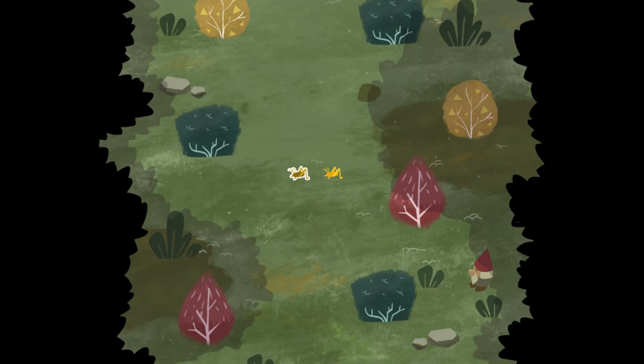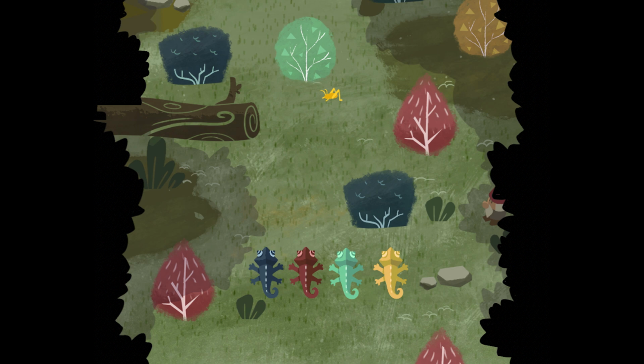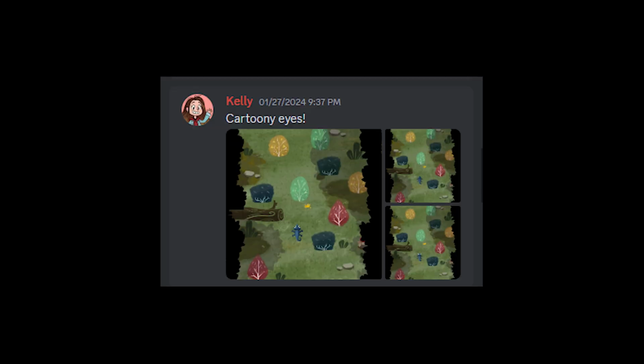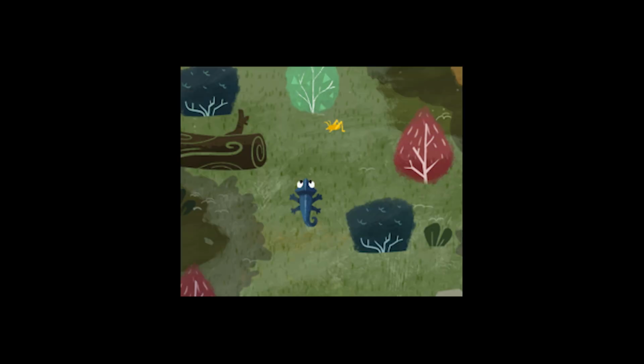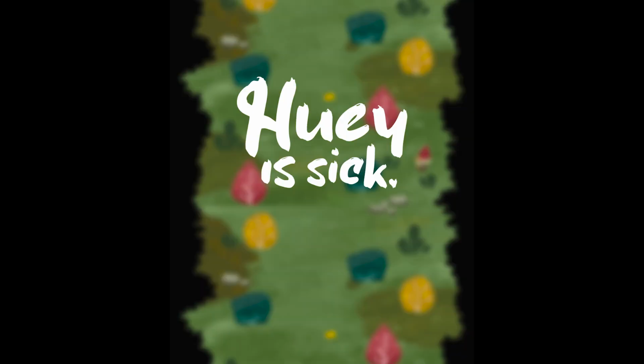At the beginning of day 2, Kelly was making some great art. The bushes and the grass, everything has been revamped. And in this image you can see the player being designed as well. And of course, he needed cartoony eyes. Hell yeah, just look at him, how cute. So the art was going in the right direction.